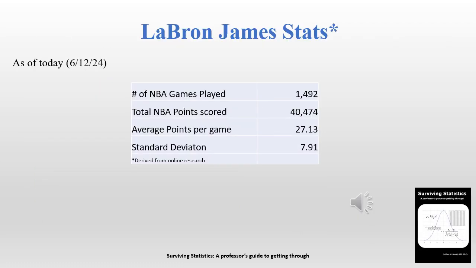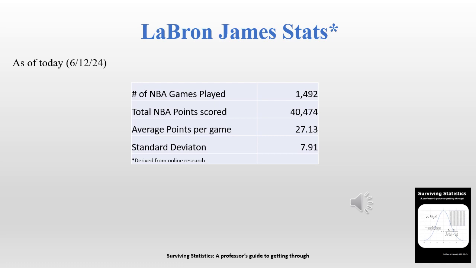So we need to start with some basic statistics. I did a little internet searching, and as of today, I found out that LeBron James has played 1,492 games. He has scored a total of 40,474 points in his NBA career, which equates to an average points per game of 27.13. I also found a standard deviation online of 7.91.